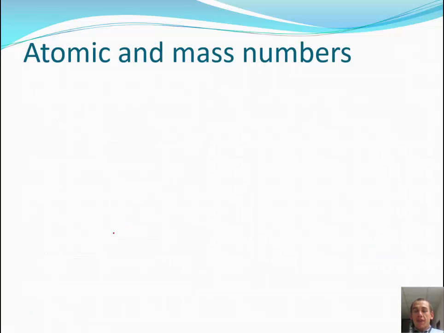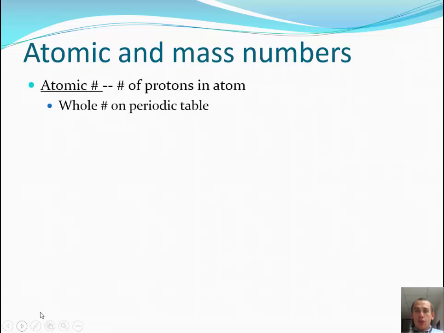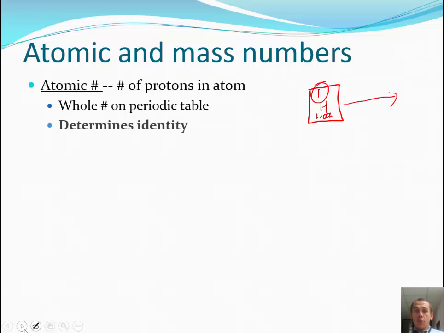Now, we have different numbers, atomic number and mass number. Atomic number is the number of protons in an atom, and it's a whole number on the periodic table. So you know the periodic table has little cells, and within those cells are all the different elements, and usually you have the symbol. This is the symbol for hydrogen. It's got a number, and then it's got another number. And sometimes it tells you the name, sometimes there's more information. This whole number here that increases by 1 every time as you move from left to right, that is the atomic number, and it is the number of protons.